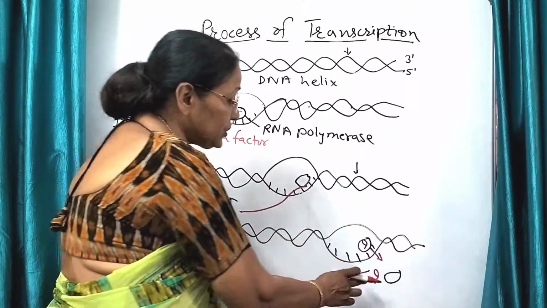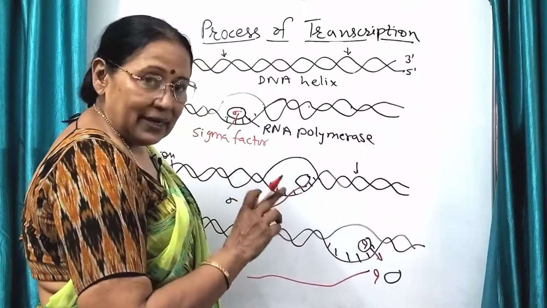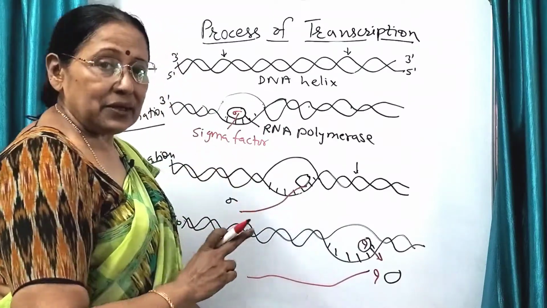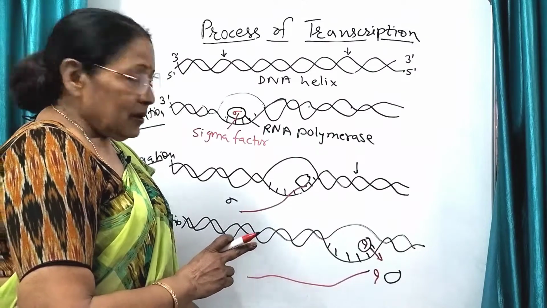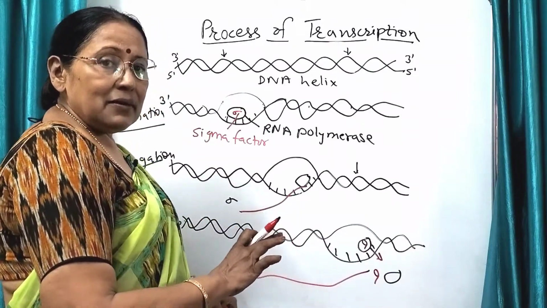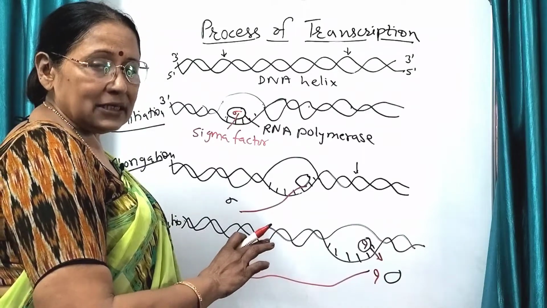This is when we are showing the rho factor as well as the sigma factor. That means this is the prokaryotic transcription. When we don't show sigma factor or rho factor, then it is the eukaryotic transcription.